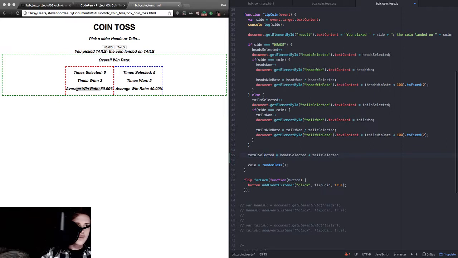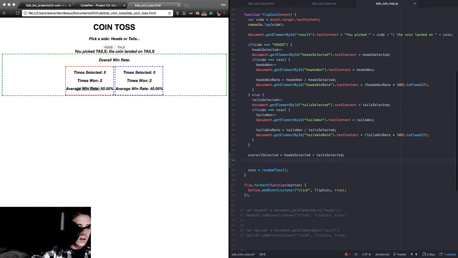Because see, we have the same 3: heads selected, heads 1, heads win rate. Same song and dance for tails: tails selected, tails 1, tails win rate. So being a crazy person, it's comforting having it all be the same thing. So overall selected, followed by overall 1. Yeah, there we go.